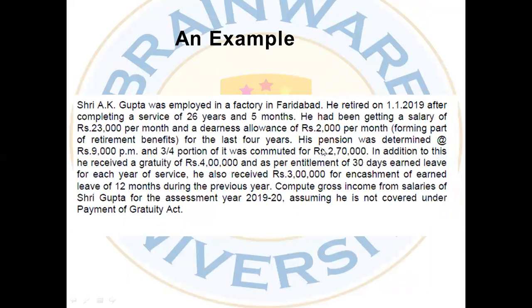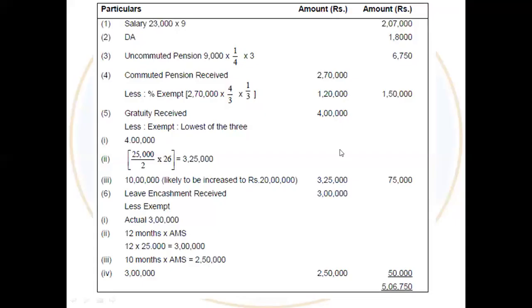So, if 3/4 is 2,70,000, we can easily get the calculation of the full value of pension. That is why here it is 2,70,000 into 4/3. So that is the full value of pension, and the exemption rule is 1/3 of the full value of pension. So it will be into 1/3, and the amount is 1,20,000.